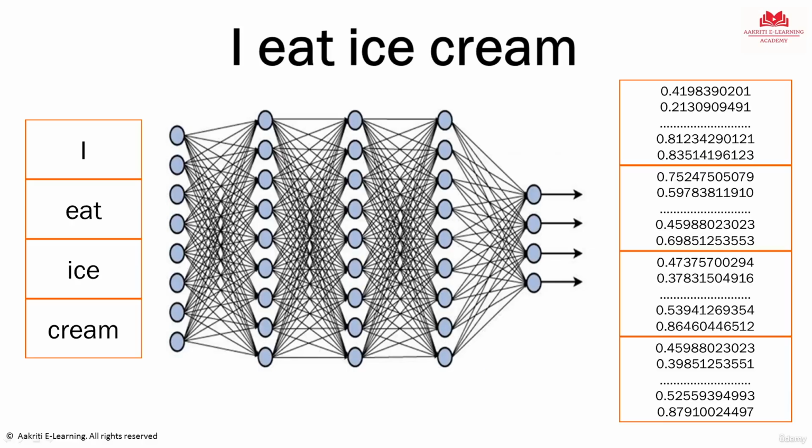For example, based on the embeddings, the LLM knows that the word I is followed by an action word like eat. It also knows that the words ice and cream go together. That's why the embeddings for ice and cream are very similar to each other. This is how it was trained, and remember, it has done this for billions of words. It has generated trillions of these embeddings. That has been the training of a model like ChatGPT, and during this training it has mastered the art of capturing all this information accurately in the embeddings.